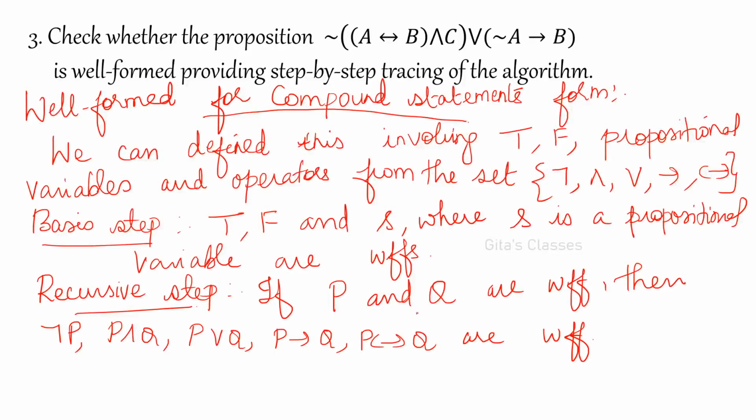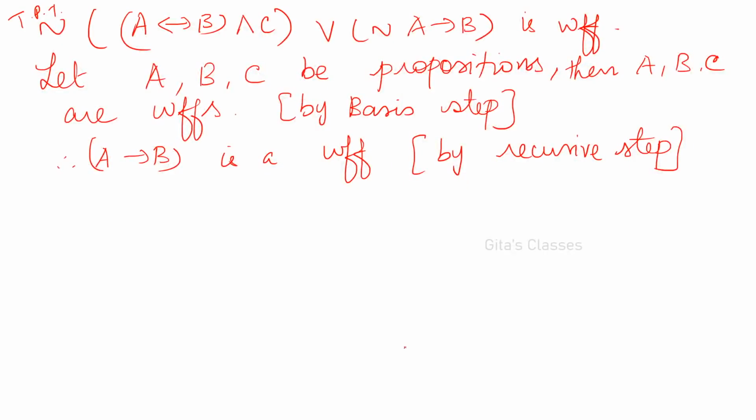If P and Q are any two well-formed formulas, then P biconditional Q is also a well-formed formula, P and Q is also a well-formed formula, like this. So you have to keep on applying these things. Now A biconditional B and C. This is a well-formed formula, and this is a well-formed formula. Therefore, combining with AND is also a well-formed formula, using the same step only.